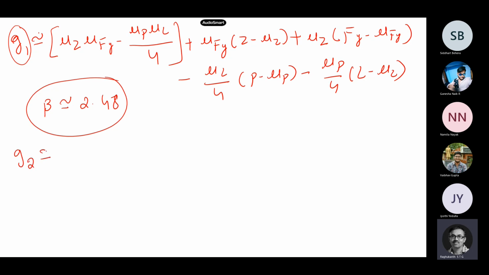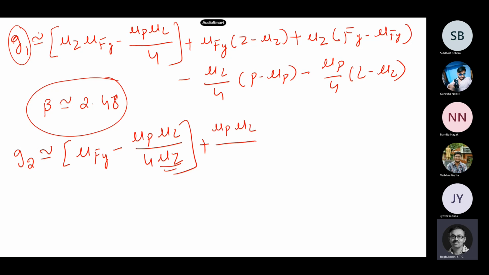Now if I try to do this, mu of fy minus mu p mu L by 4 times mu z. You can see now the functional form is slightly different. Fy into z minus pl by 4 was there. Now it is fy minus p into L by 4z. You can see how the terms come like this. And then the same Taylor series expansion: mu p mu L by 4 times mu z square, z minus mu z.